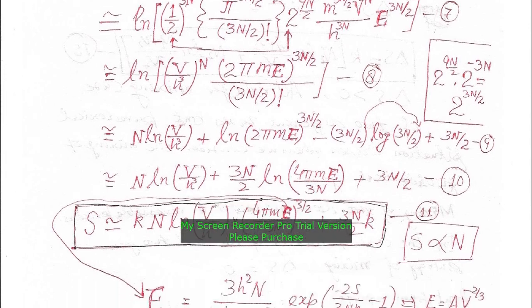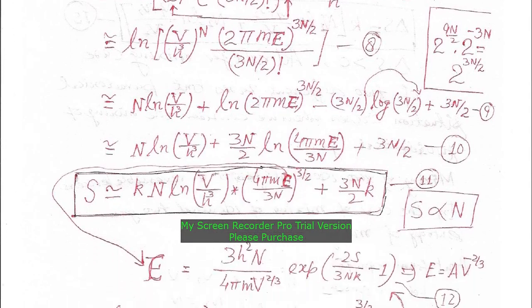So we have the entropy of an ideal gas which is kept in a container having volume capital V, total number of molecules capital N, and total energy capital E. This is equation number 11. From this equation it appears that entropy S is a function of capital N, but N is appearing inside the logarithm. So it gives us the idea that there is something wrong with this equation. We would like to check whether this entropy relation is valid or not.